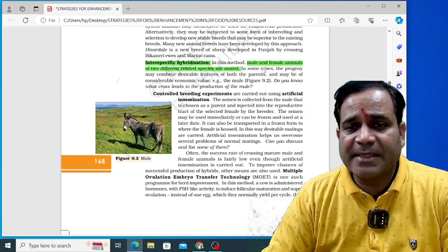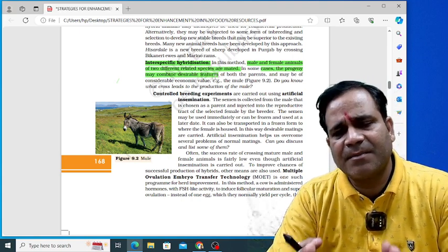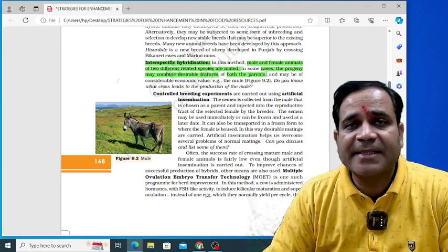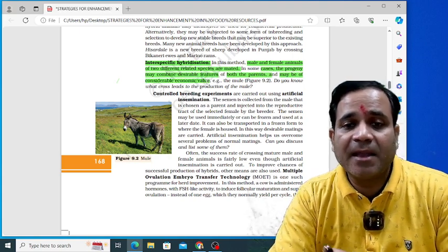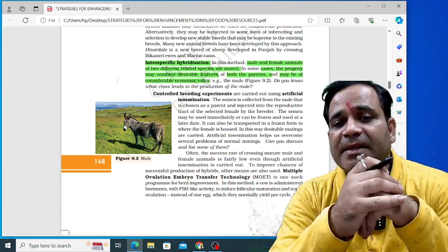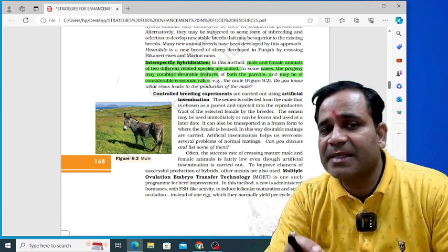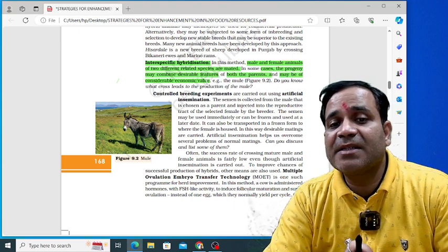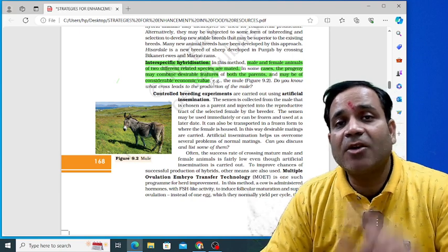Let's see. In some cases, the progeny may combine desirable features. Desirable features, in some cases. It means that the desirable features of both parents may be of considerable economic value, my dear. If male and female animals of two different related species are mated with each other, then in some cases the progeny may combine desirable features. So when I say desirable features, it means that both parents' features may be of considerable economic value, my dear.